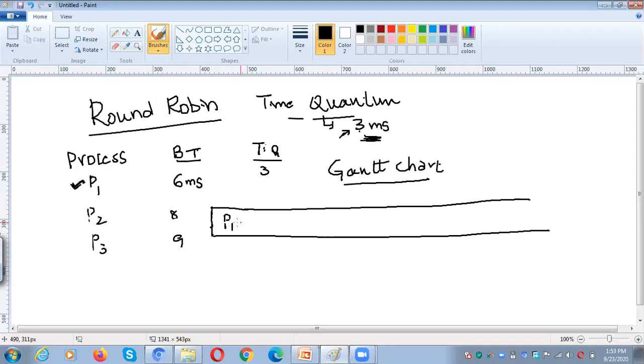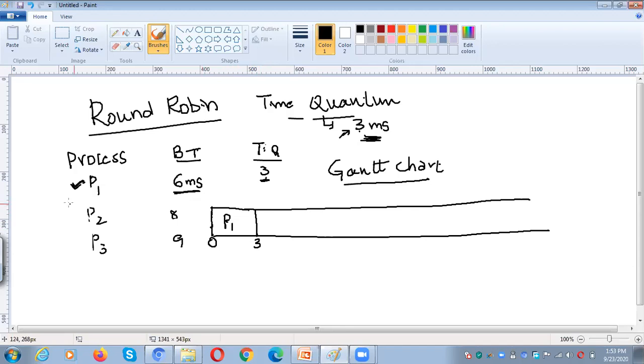Now, first, we need to start with P1. How much time do we need to allocate to P1? We need to give only 3 milliseconds of time. So I have given 3 milliseconds to P1. How much time does P1 actually require? 6 milliseconds. But how much CPU time are we allocating to P1? Only 3 milliseconds. Whether P1 completes its task or not, we need not worry about it.